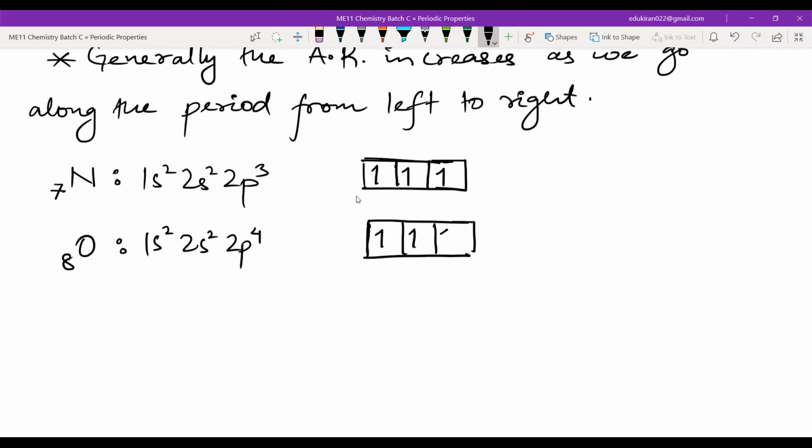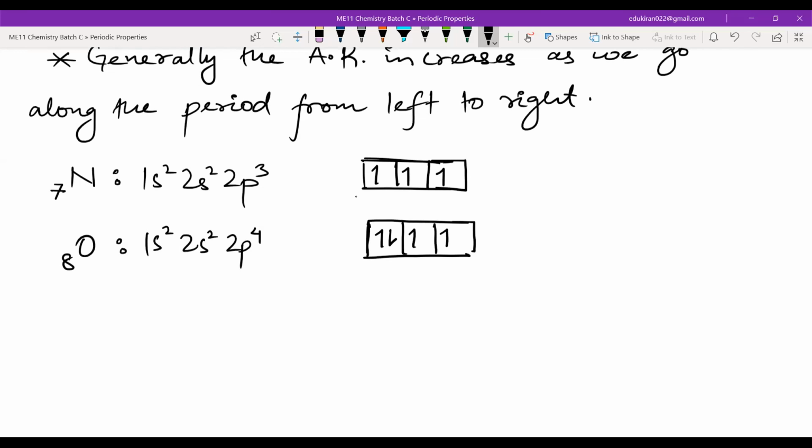Now, you look at the electronic configuration of nitrogen and oxygen, and just by the electronic configuration of these elements, you tell me which is the more stable electronic configuration, nitrogen or oxygen? Nitrogen. Why nitrogen? Because it is symmetrical, half filled. Half filled and fully filled are more stable.